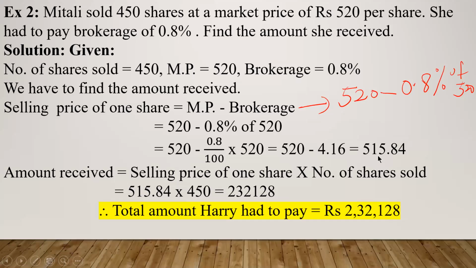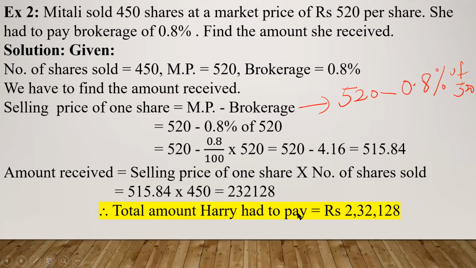Selling price of one share, we have just now calculated. It is 515.84. Okay. Into number of shares sold. How many shares she sold? 450. 515.84 into 450 gives you 2,32,128. Therefore, finally you have to write down the final answer.